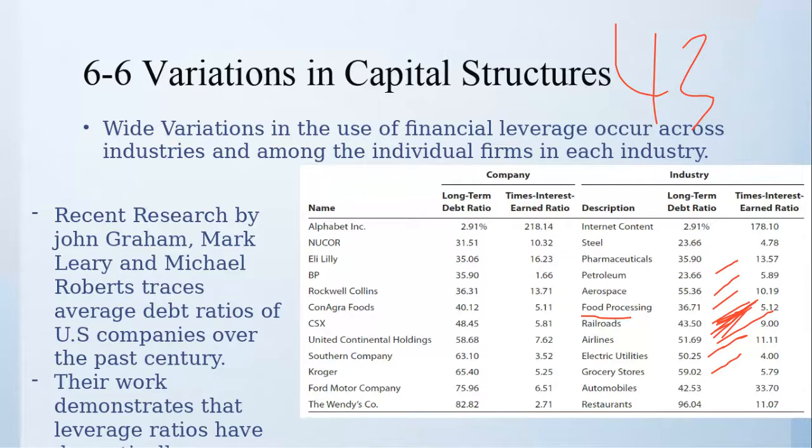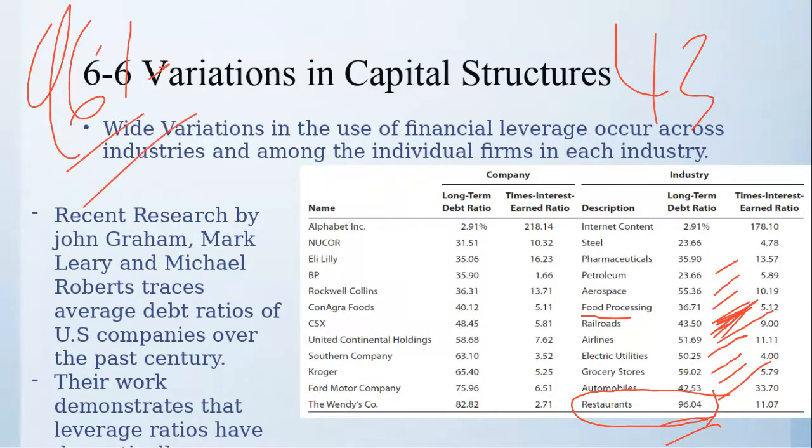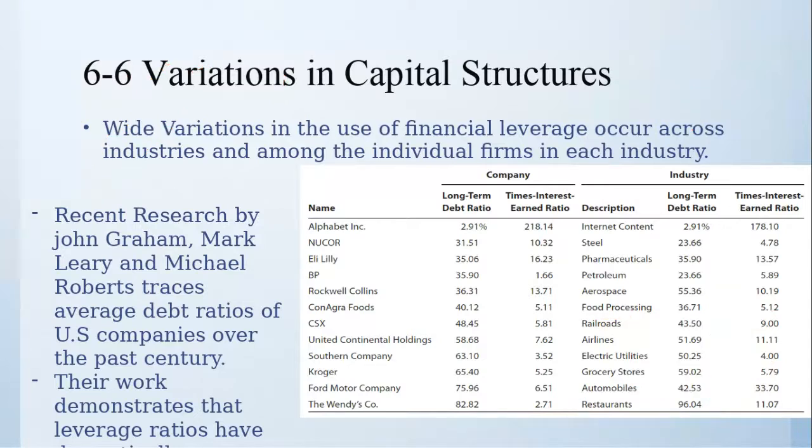Groceries 59.41, automobiles 42.68, and restaurant 96.4. Now you can see restaurants usually take a huge amount of debt, and although it has been written 96%, usually 96% is a kind of supervening impossibility in our country, because usually banks do not give this much amount of money. But in outside firms they have this leverage, I think, for funds, they have access to capital.